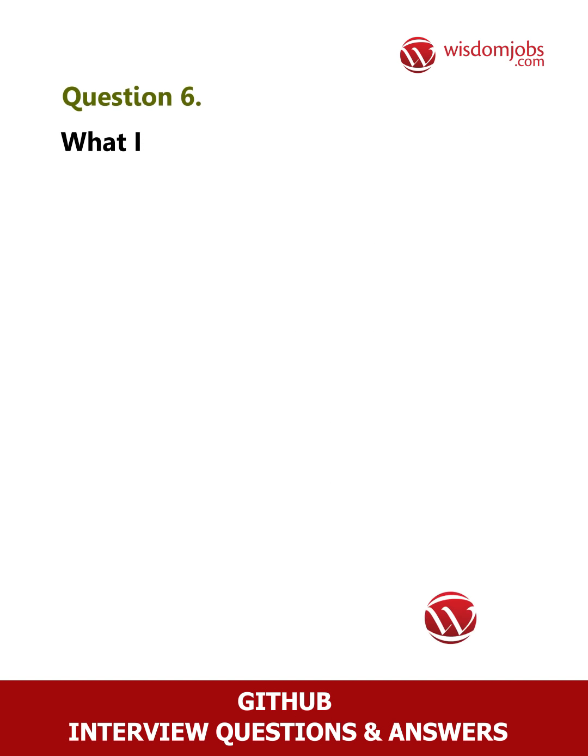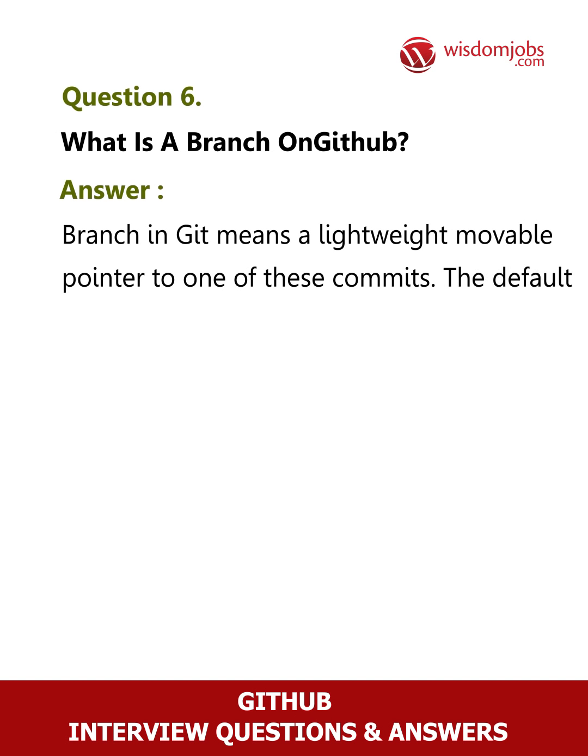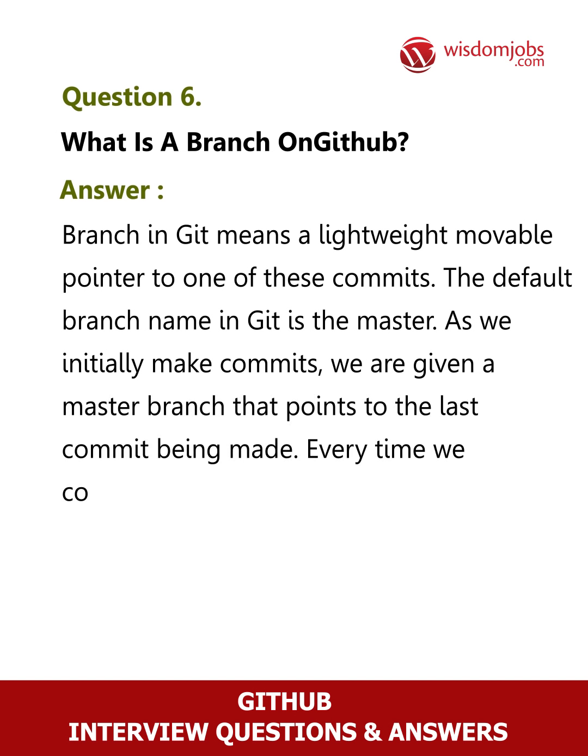Question 6. What is a branch on GitHub? Answer. A branch in Git means a lightweight movable pointer to one of these commits. The default branch name in Git is master. As we initially make commits, we are given a master branch that points to the last commit being made. Every time we commit, it moves forward automatically.